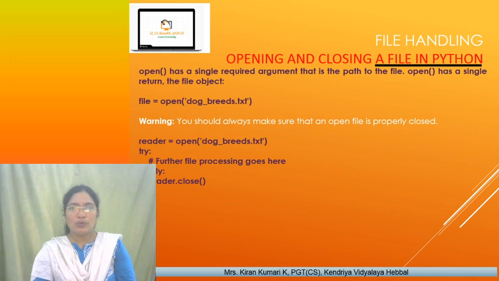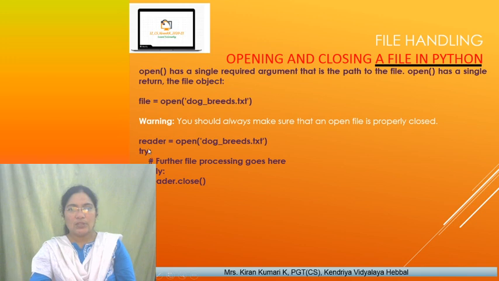So how do you close the open file? Using the close method. Generally, if some exception is thrown from this file, you can use the try and finally exception handling block, right? So here the reader is how you read a file by opening a file.